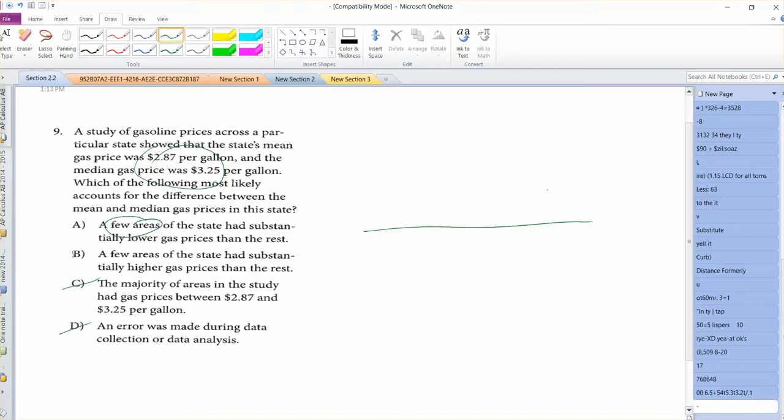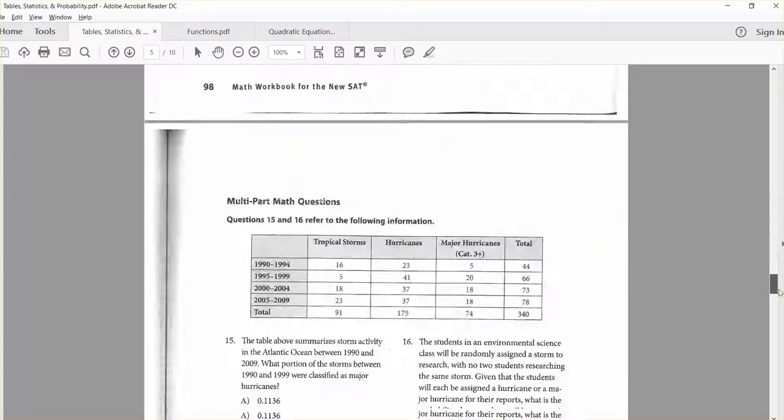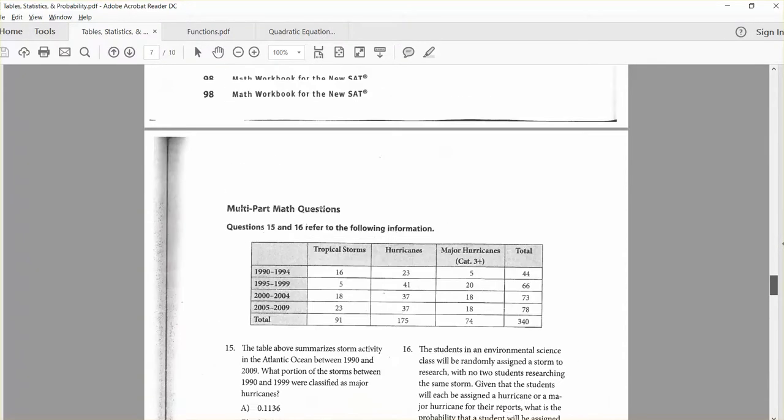Yeah, okay, sorry, my bad. And that pulled the average down. So we call them outliers. We had a few over here, and the rest of the data points are here. That's why we see it being skewed to the left, with the mean here and the median right there. My apologies, I didn't read the "few" part. A few areas just have substantially lower gas prices, and so those are the outliers. And that's why we get A for number 9.